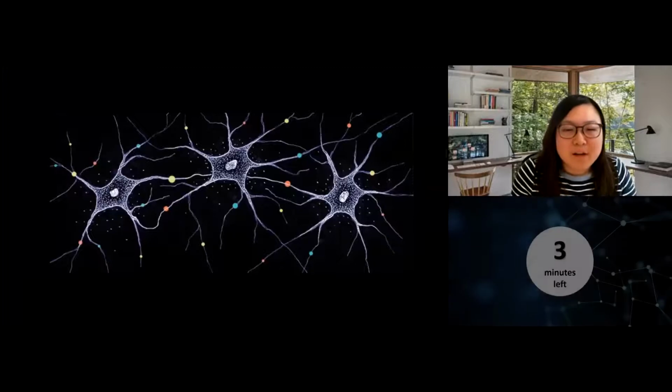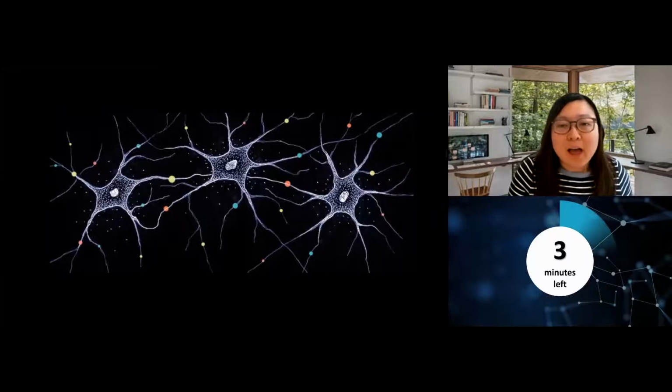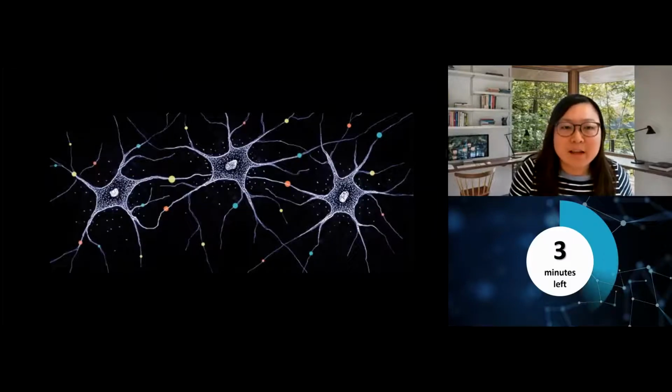Have you ever thought about how our brains think? The brain consists of neurons. Here we have an illustration of 3 neurons. We can see that each of them has a core and has several branches poking out, connecting them to other neurons. And the neurons whose branches are touching each other are neighbors in the brain.